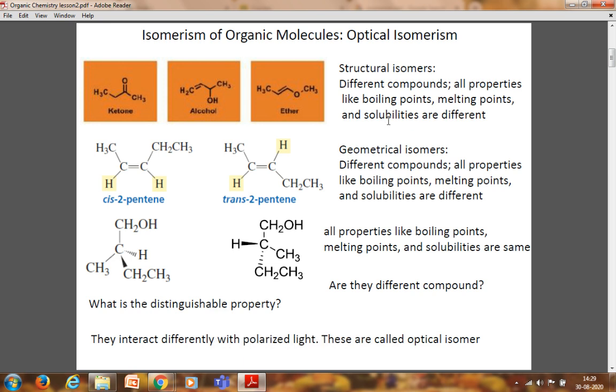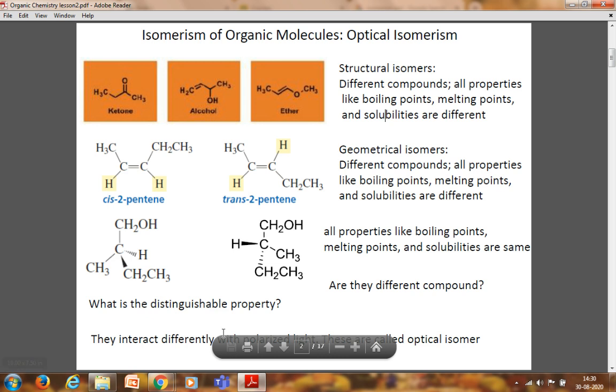In the case of optical isomers, all properties like boiling point, melting point, and solubilities are the same. Are they different compounds? Yes, they are different compounds. We'll study in the further slides that they are non-superimposable. See, in this one the hydrogen is on the back side, whereas in this compound the hydrogen is on the front side. A solid bond is shown over here, and for this hydrogen a dotted bond is shown.